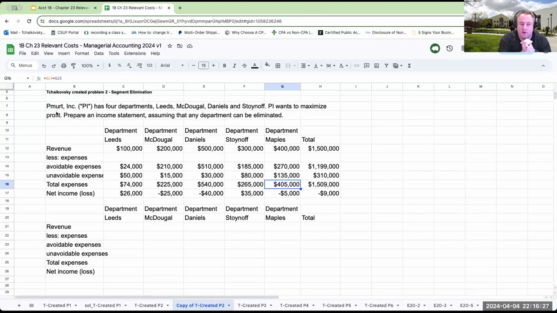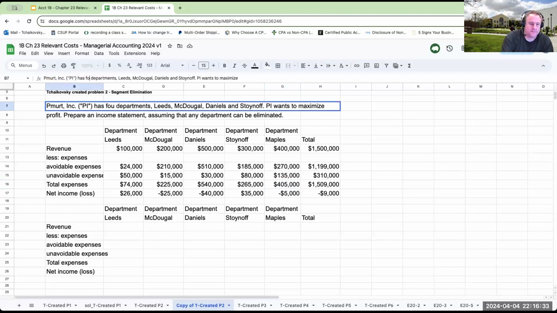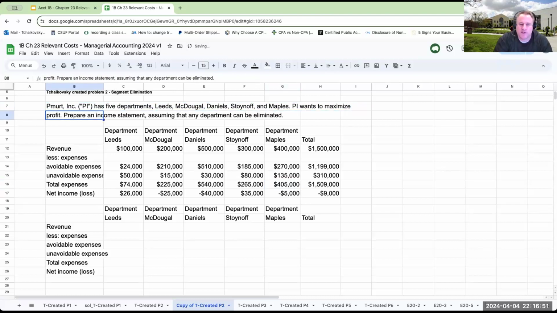So coming over here, we have 4 departments, Leeds. Actually, we have 5 departments. Sorry. I have 5 departments: Leeds, McDougal, Daniels, Stonoff, and Maples. PI wants to maximize profit. Prepare an income statement assuming that any department can be eliminated.